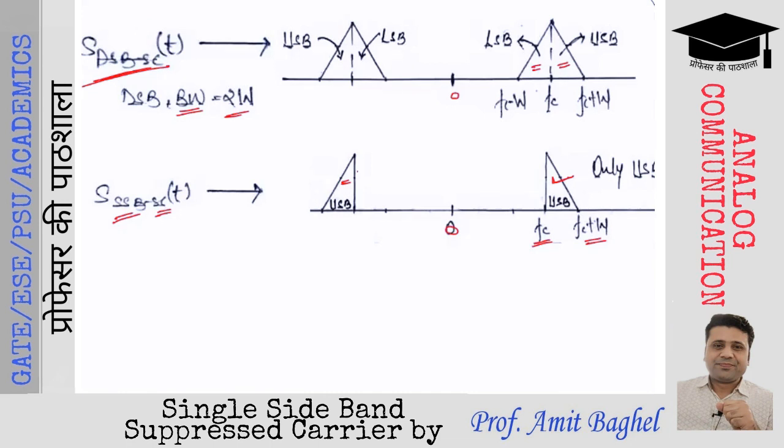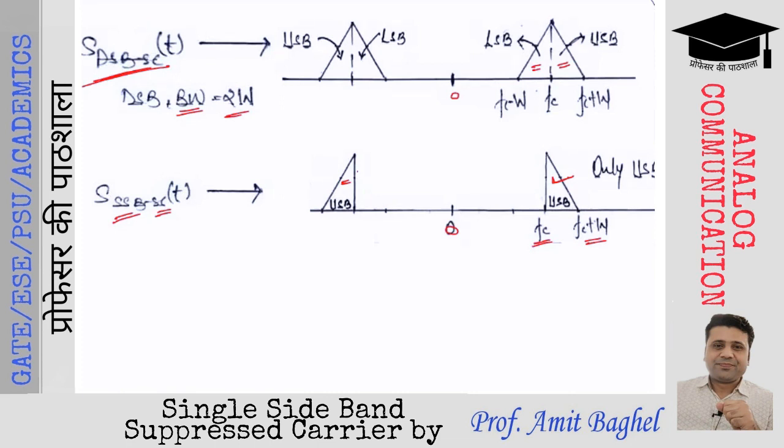So when you are transmitting only the upper frequencies, which range from FC to FC plus W, the spectrum will look like this. It has all the information that is required to extract the message signal back at the receiver side. There is no information loss when we transmit this type of modulated waveform from the transmitter to the receiver side.